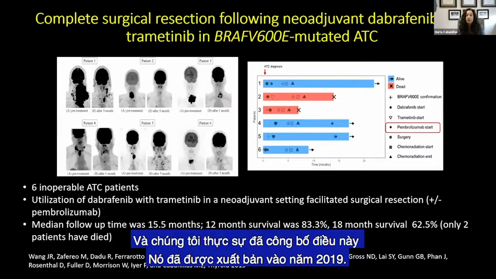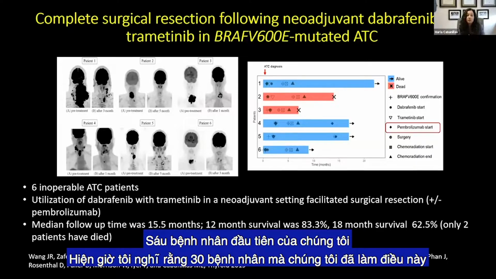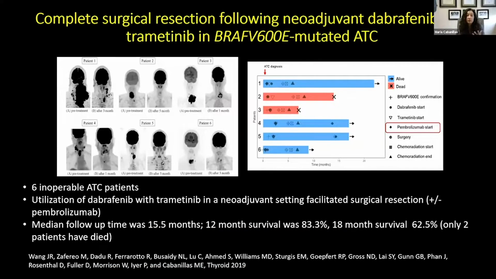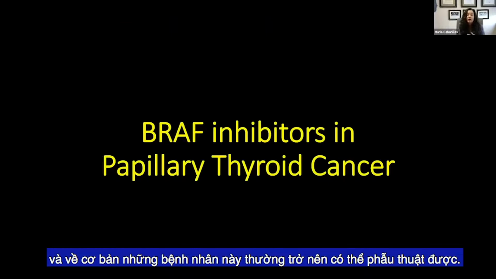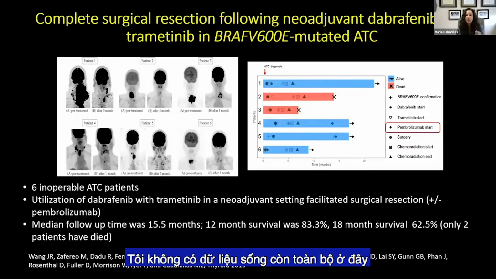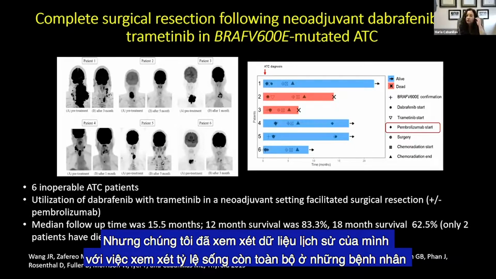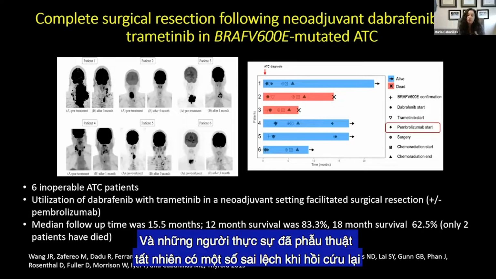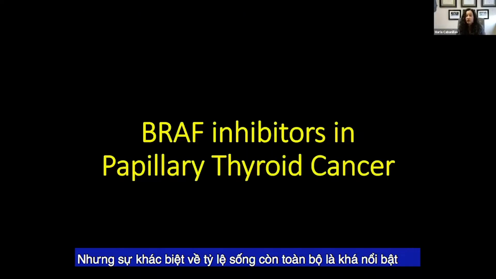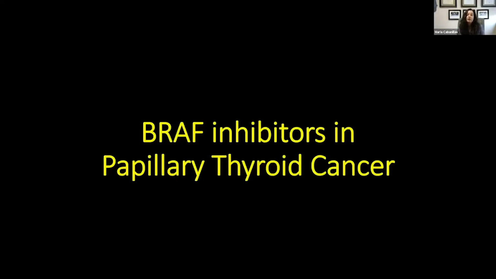This was published in 2019. Our first 6 patients, we now have, I think, 30 patients that we've done this with. And basically, these patients oftentimes become resectable. I don't have the overall survival data here, but we have looked at our historical data with looking at overall survival in patients who were not resected but were treated with BRAF inhibitors, and those that actually went to surgery. And of course, there's some bias there; it's retrospective, but the difference in overall survival is quite striking.